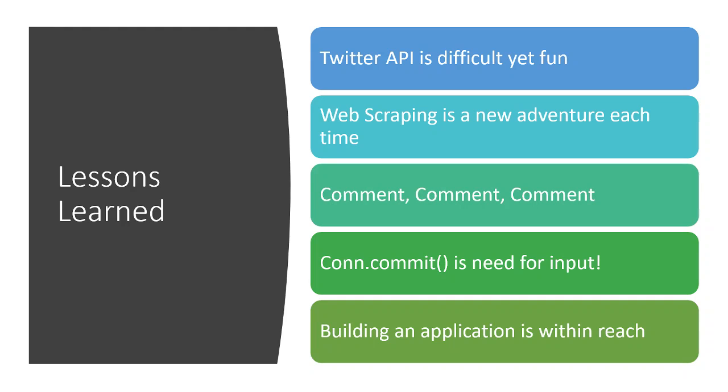So some of the lessons I learned: the Twitter API is difficult yet fun. It's a little cumbersome to get into. There's a lot of hoops to jump through, but once you get in there and start diving in, there are so many use cases you can utilize with that API. Web scraping is a new adventure each time you get into it. Each website's different, but you can really learn HTML and dive in, and it gets fun once you start learning about it.